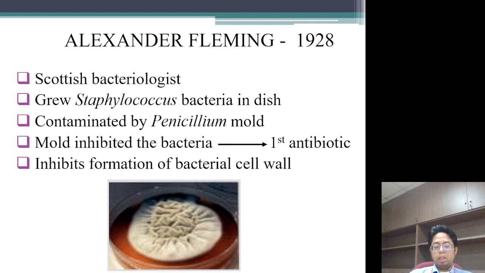In this picture, in the middle there is a large patch of mold, and around the mold there is a clear area with no bacterial growth at all. So something in it had killed the bacteria. It was found that the Penicillium mold created a toxin that inhibits formation of the bacterial cell wall.